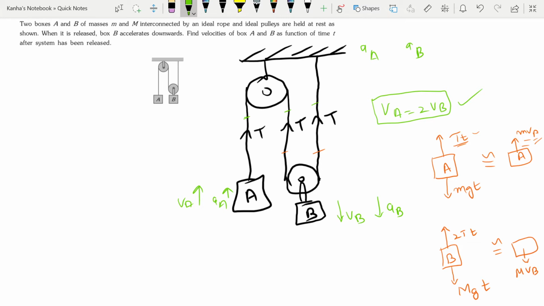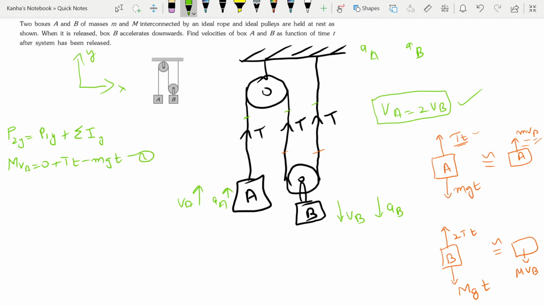Okay. So now you can just easily use the impulse momentum theorem. Let me apply it to the box A. We have P2y is equal to P1y plus summation of my impulses in y direction. I've chosen my coordinate system to be like this. It's similar to balancing forces because now impulses are also vector quantities, so you're just trying to balance them. So what you get is mVA is equal to 0 plus Tt minus small mgt. This is the first equation.